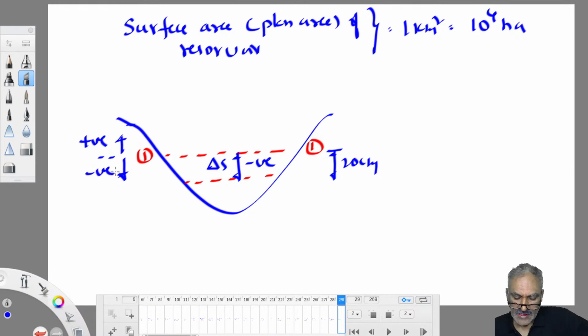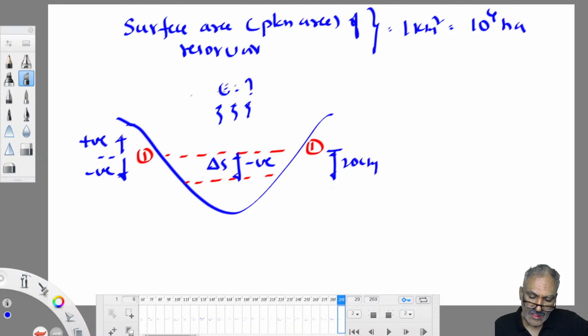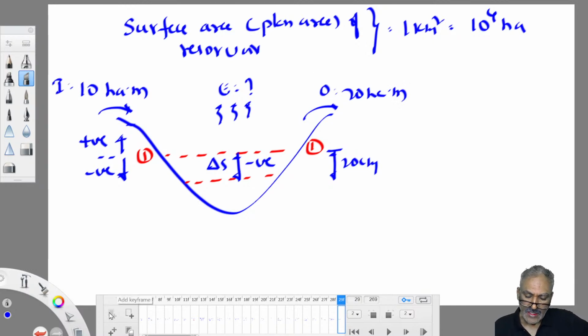Understood? So in this month, pan evaporation is given, so water is evaporating here. Actual evaporation you can find out from pan evaporation. In this month, the water joining is 10 hectometer, the water leaving is 20 hectometer. This is inflow I, this is outflow O. Then what else is given? Rainfall also given in that month, this is P. That is also given to you. So you have been asked to find out what? Seepage loss.